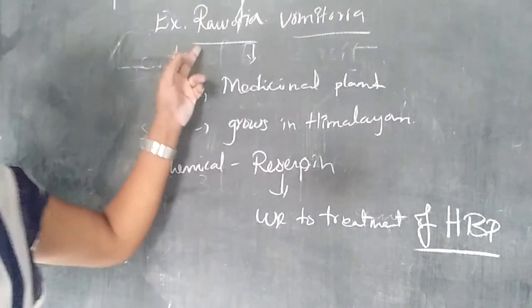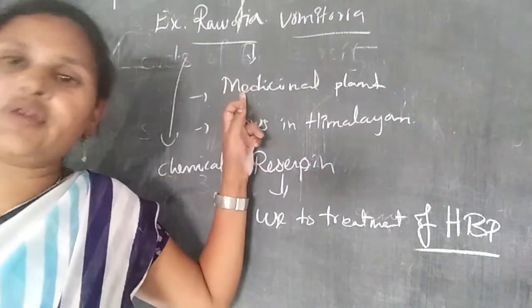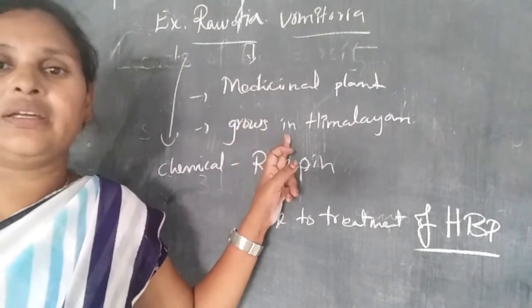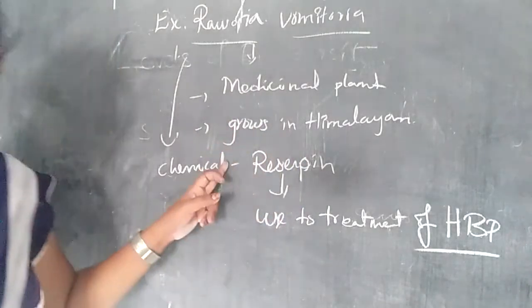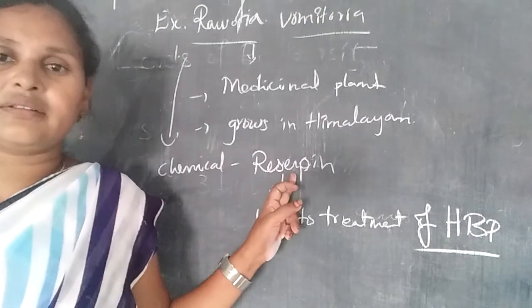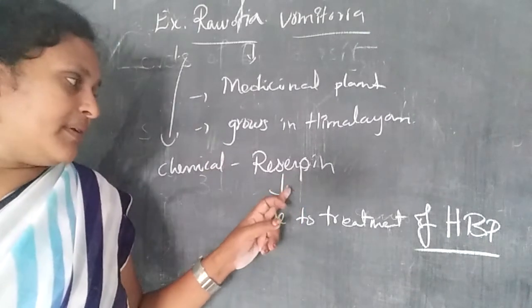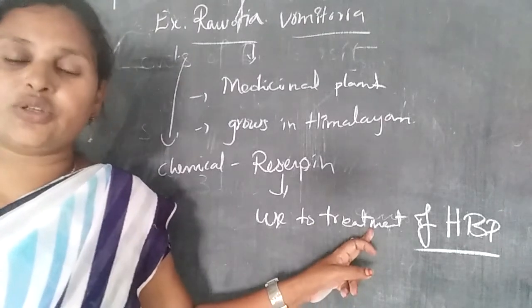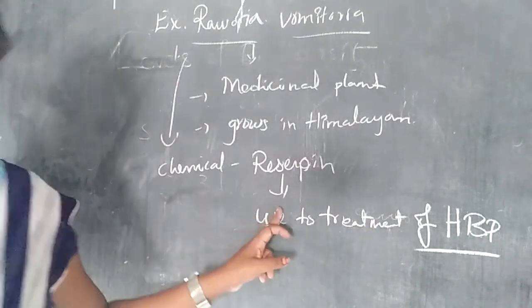Rauwolfia vomitoria is a medicinal plant that grows in the Himalayas only, but it produces reserpine, which is used for the treatment of high BP.